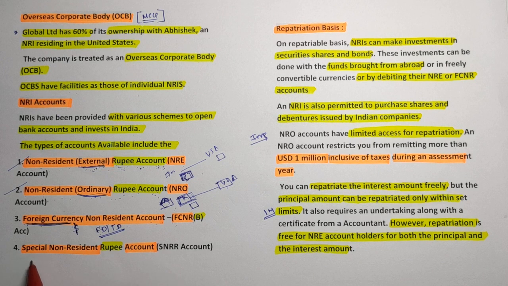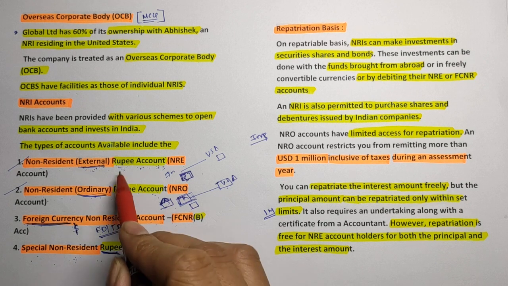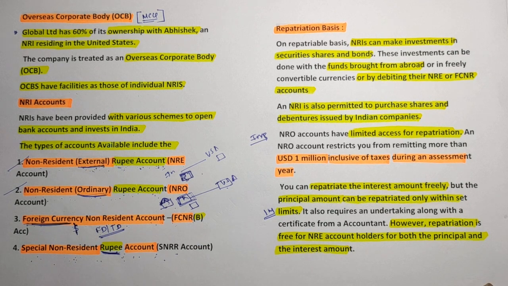Now, some special non-resident rupee account. There is one special non-resident rupee account. Definitely it is a rupee account, maintained in rupees only, and this is mainly for those who are not residing in India and doing business in India. Right, that means some NRI has a business in India. So definitely there is a special account for that, called the special non-resident rupee account. We will discuss all of these one by one by comparative study so that you can easily remember.